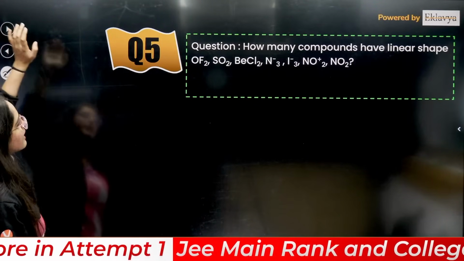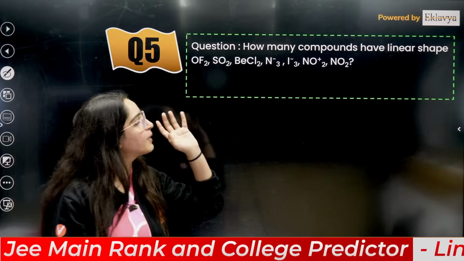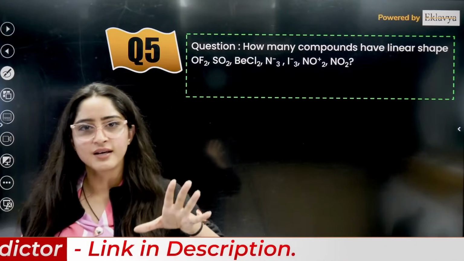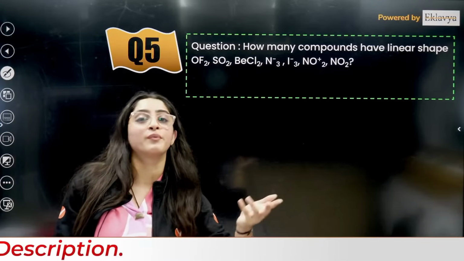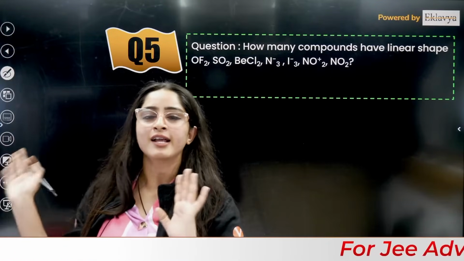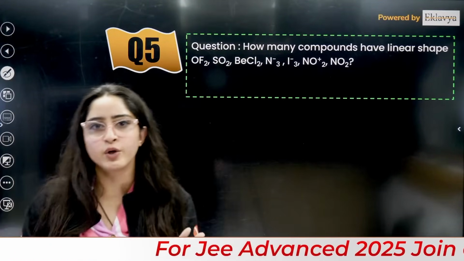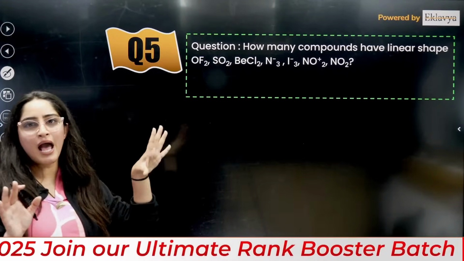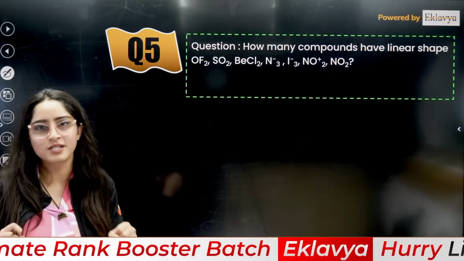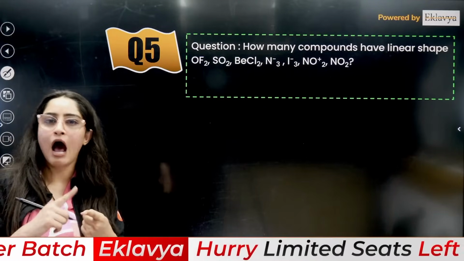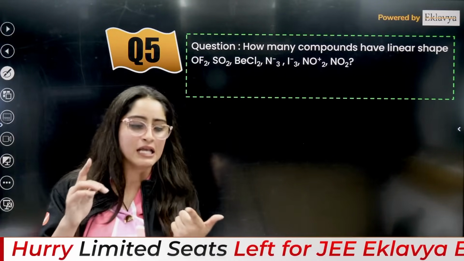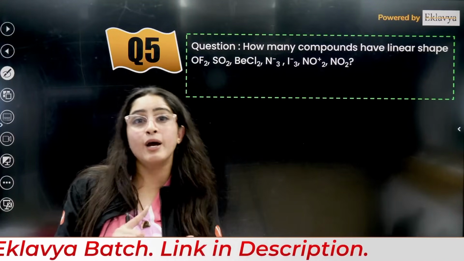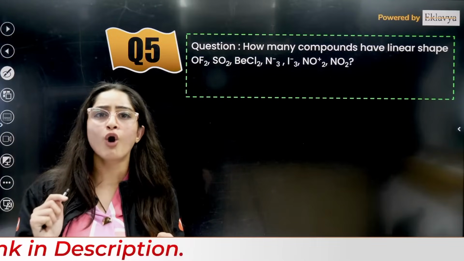Okay. So the answer is F negative. Now next is how many compounds have linear shape. This I would say is also easy, right? Even if you have not done that much practice and have just gone through the concepts, you can solve this. Here you need good knowledge of the concept: how to use chemical bonding, VSEPR theory, VBT, and how to apply them.